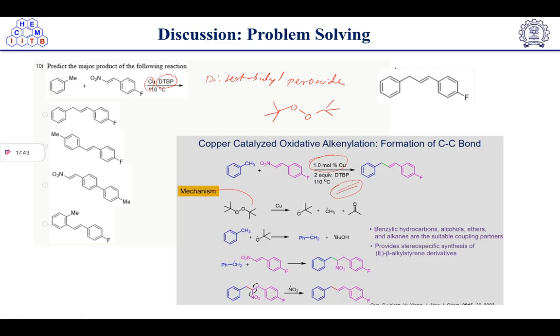So we have copper and this DTBP. With copper, this DTBP will form an oxy radical, and along with that, a CH3 radical and acetone will knock out. Copper will cause homolytic cleavage to take place first of all, right? Homolytic cleavage will result in the formation of this oxy radical.